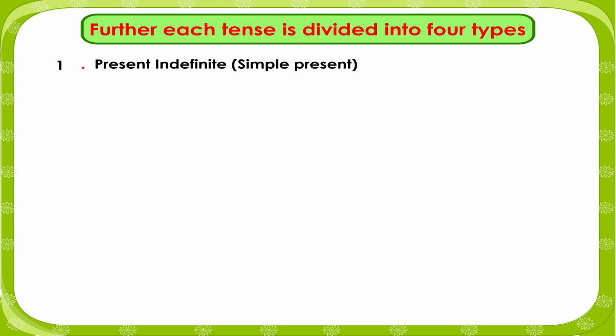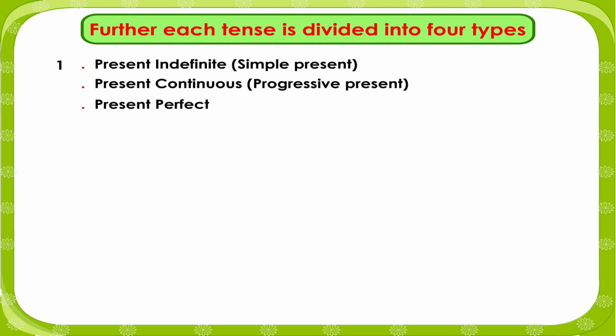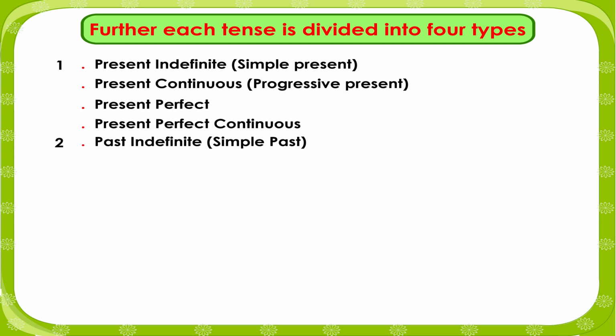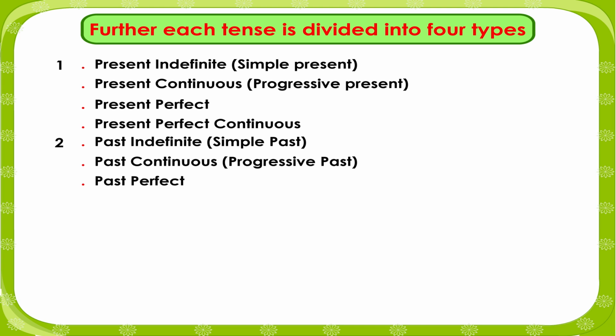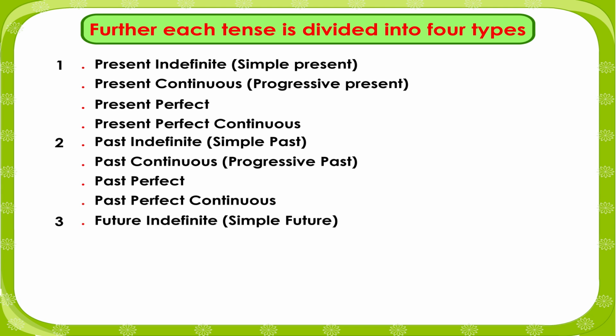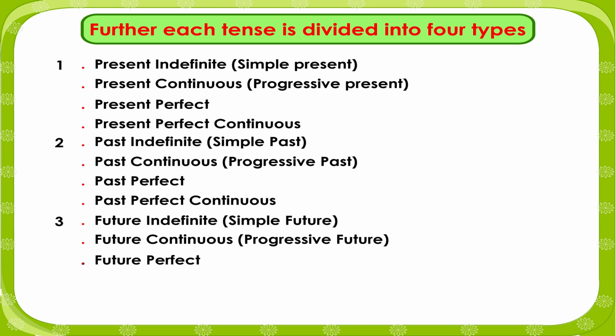1. Present indefinite, simple present. Present continuous, progressive present. Present perfect. Present perfect continuous. 2. Past indefinite, simple past. Past continuous, progressive past. Past perfect. Past perfect continuous. 3. Future indefinite, simple future. Future continuous, progressive future. Future perfect.